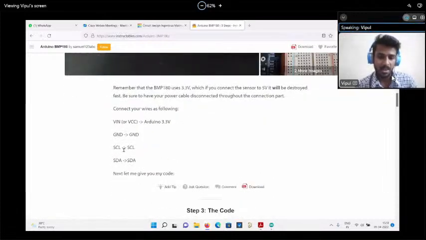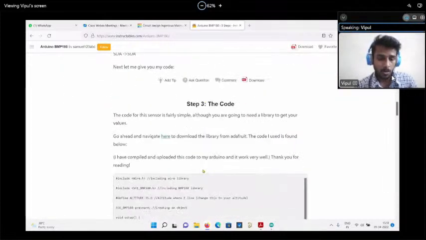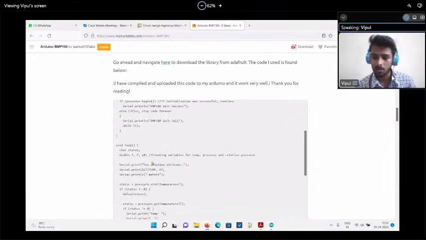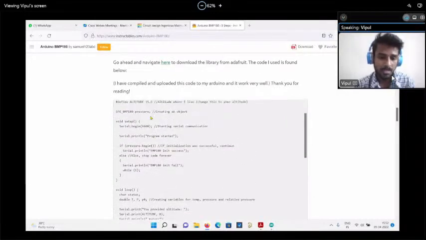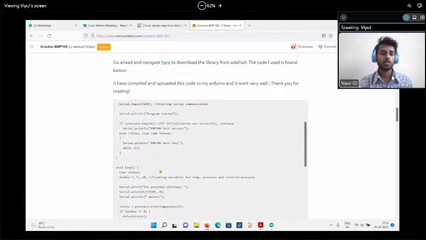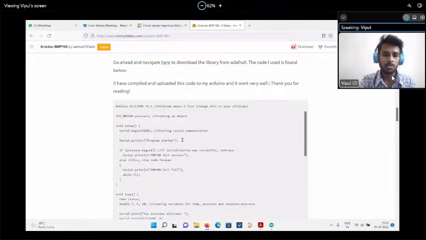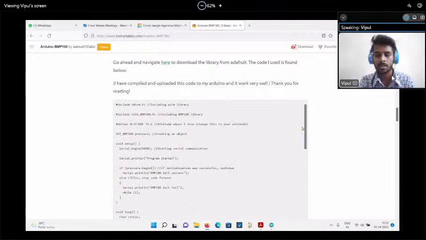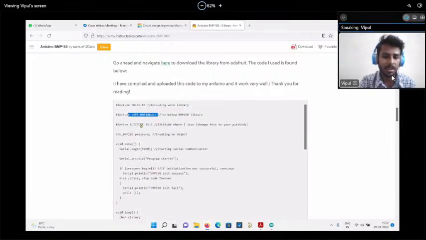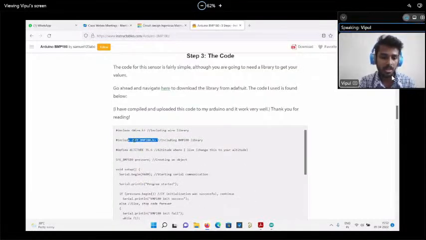Now how to use it, there are some things they have explained, and the code they have explained here. Okay, so this is very complex code. We are not able to type this code ourselves. For that, we simply have to go on the internet and see which library they are suggesting. This is one kind of library that we have to include. If you want to run this code, you just have to include this library in your Arduino. How can we include this library?